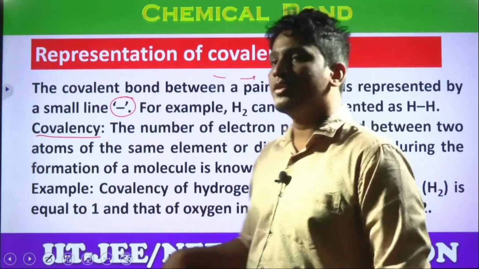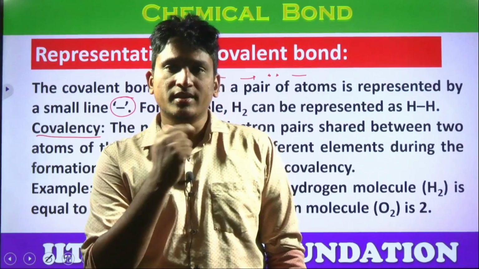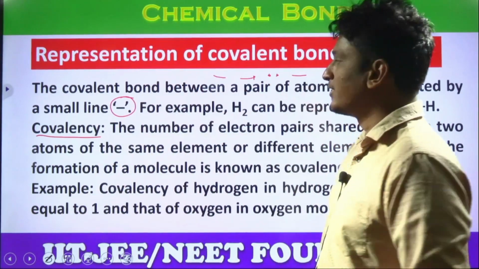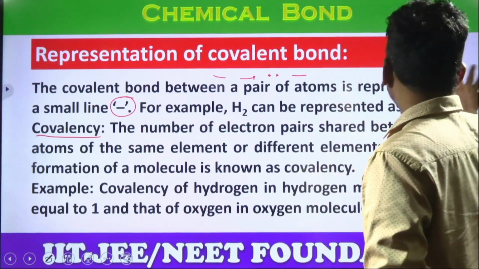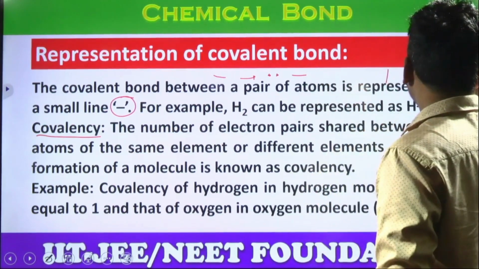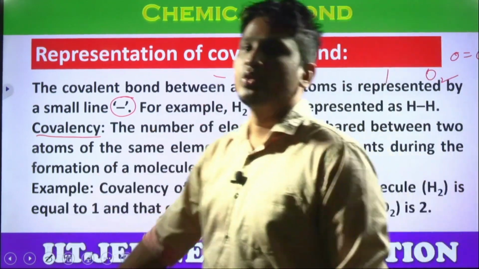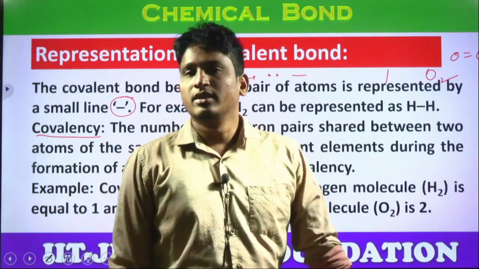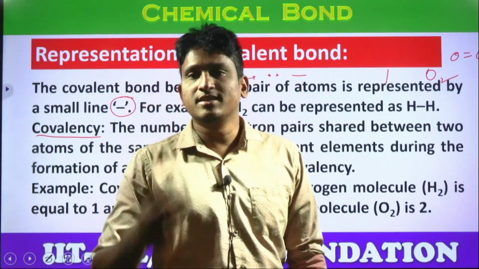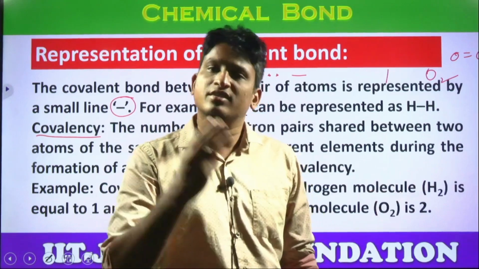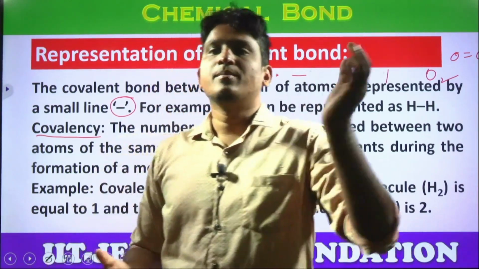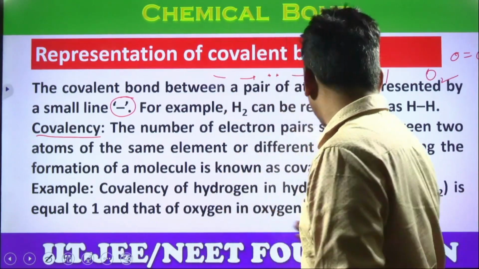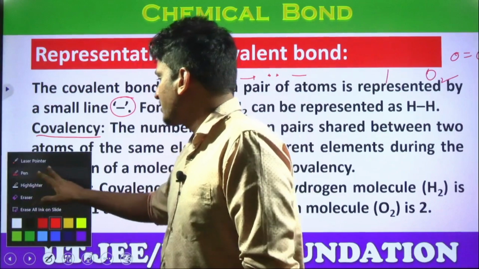For example, H2. In the H2 molecule, how many electron pairs are there, students? How many bonds are there? Only one bond, yes or no? So what is the covalency in H2? 1. In the O2 molecule, between two oxygen atoms, two electron pairs are shared, so the covalency in O2 is 2. In nitrogen gas, it's a triple bond, so the covalency in N2 is 3. That's it. Covalency is the number of electron pairs shared between the two combining atoms of the same or different type. The same examples are given here, students.